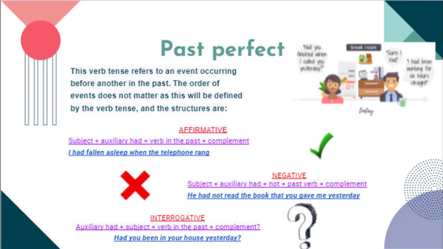The negative one is subject plus auxiliary had plus not plus verb in the past participle and the complement. The example is he had not read the book that you gave me yesterday. And the interrogative is auxiliary had plus subject plus verb in the past participle plus complement and the question mark. The example is had you been in your house yesterday?